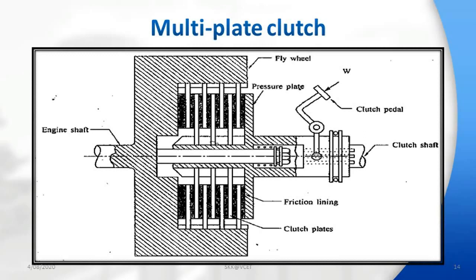Another set of plates slides on the splines on the pressure plate hub. Alternate plates belong to each set as shown in the figure. This is all about the multi-plate clutch.